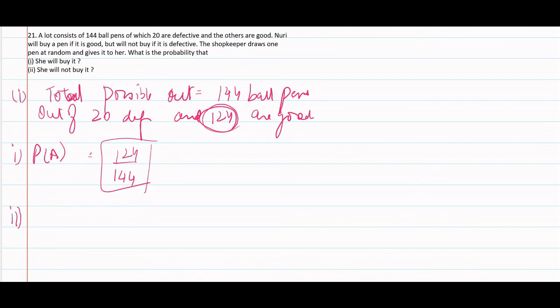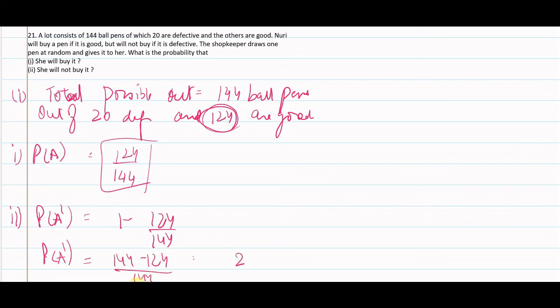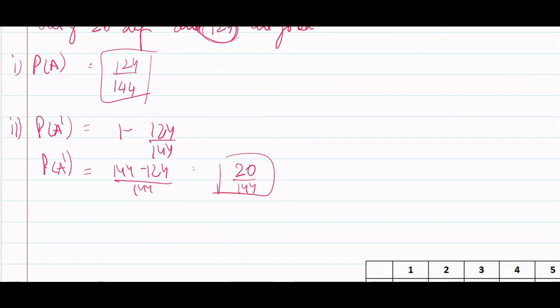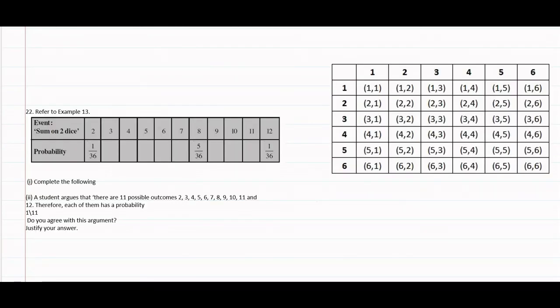So what would be the probability? We could solve it by complementary event. This would be the answer, or you could directly take 20 by 144. So now let's start with question number 22.